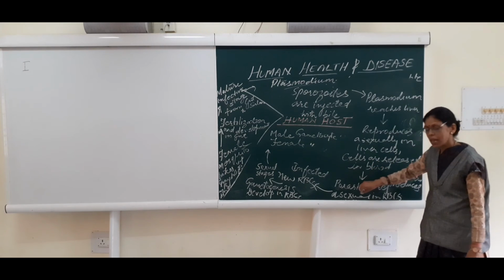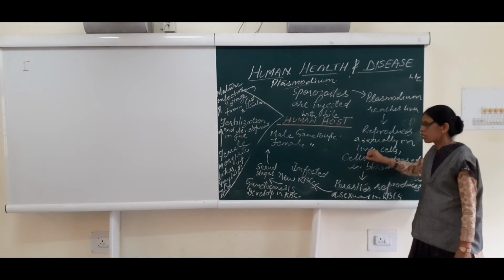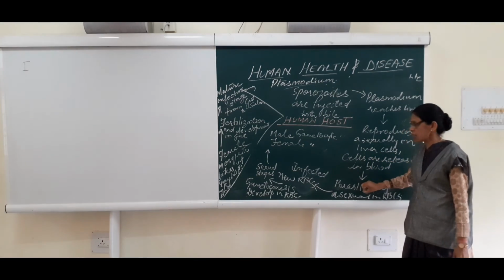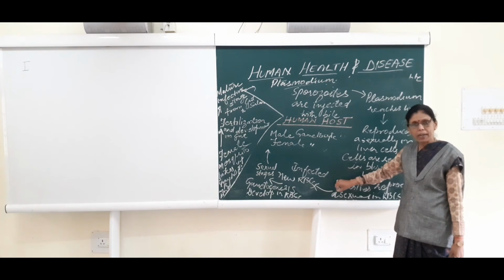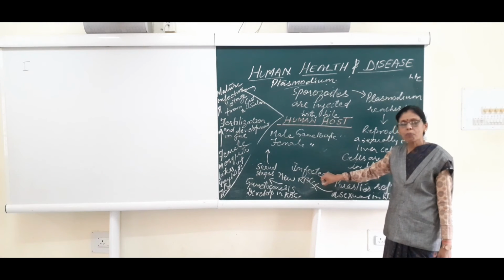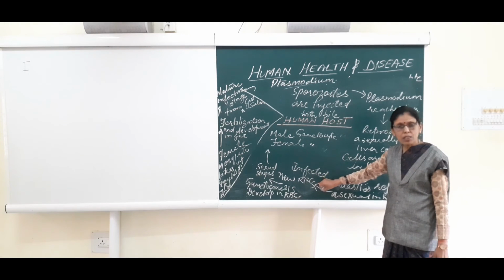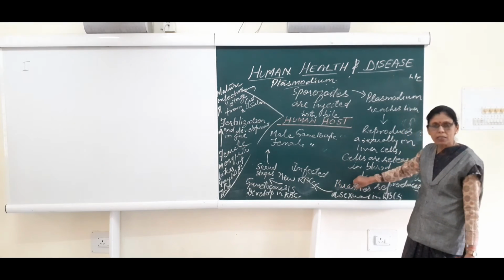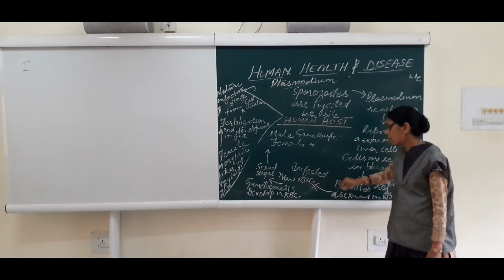The parasite reproduces asexually in RBCs. When the bursting of RBCs takes place, a chemical called hemozoin is liberated. You must have come across that the major symptom of malaria is fever with chills, high fever. Why do we have that high fever? The answer is that when RBCs burst, they liberate a chemical which is called hemozoin.